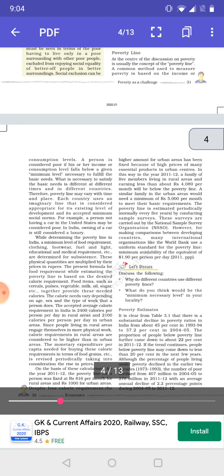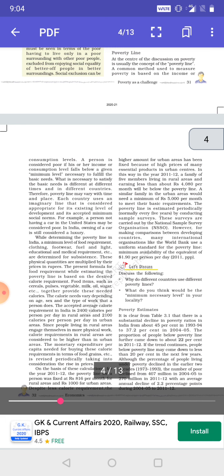In the rural areas, the calorie consumption is 2400 calories per person per day. If anybody is not able to manage this much, then he or she may be considered poor. And in urban areas, this calorie consumption is 2100 calories per person per day.